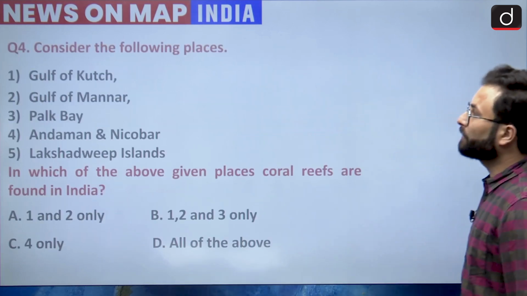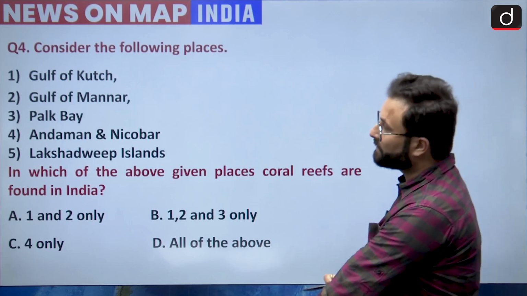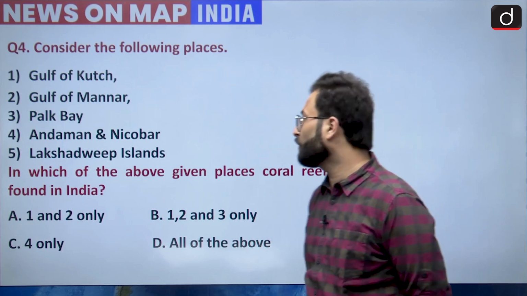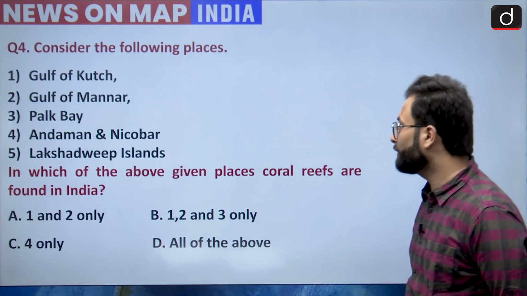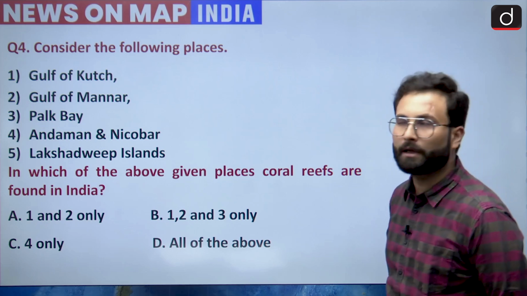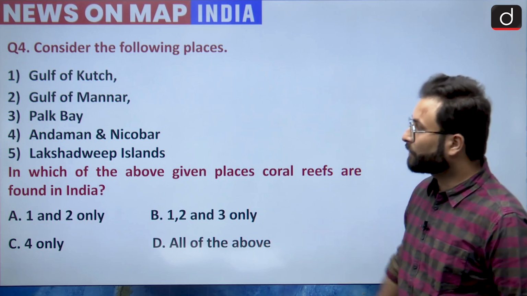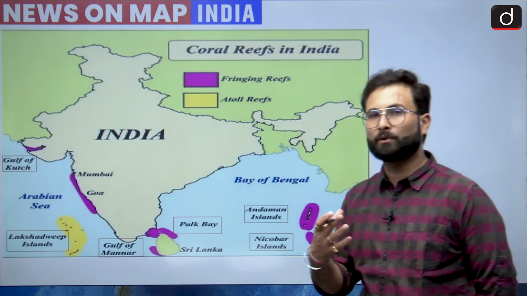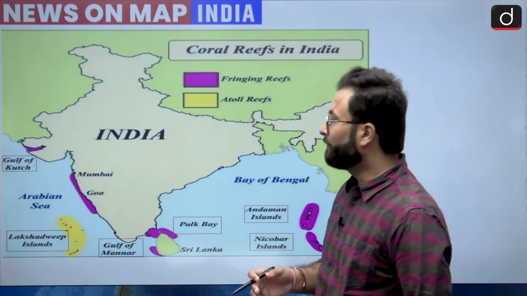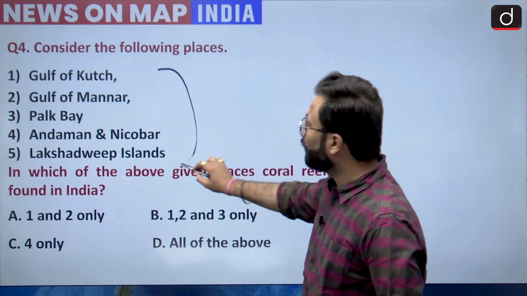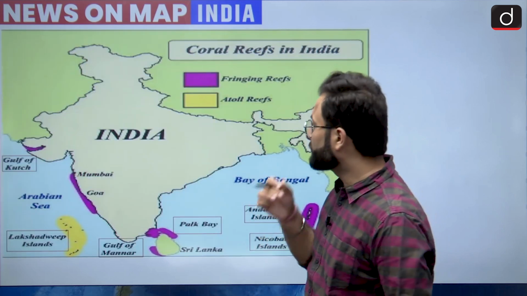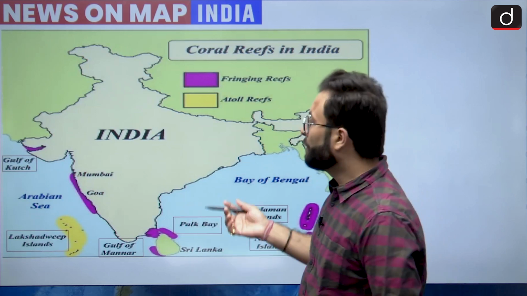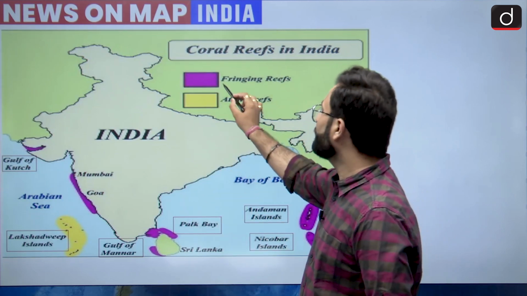Now question number 4. Consider the following places: Gulf of Kutch, Gulf of Mannar, Palk Bay, Andaman and Nicobar, Lakshadweep Islands. In which of the above given places are coral reefs found in India? Options are given. Okay, so let's have a look at the map of India. Mostly when we are talking about coral reefs, they are on the coastal areas. All of these areas are coastal areas. Reefs are of different types, I will tell you, but when we are talking about India, mostly we have fringing reefs.